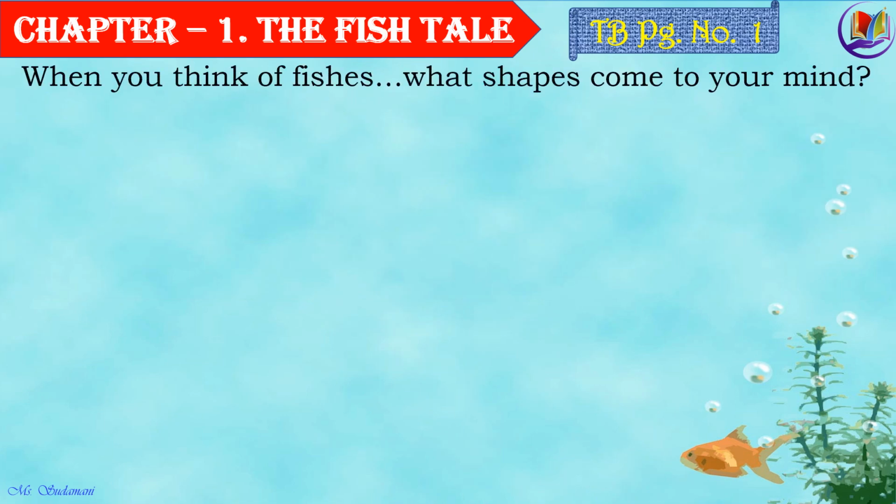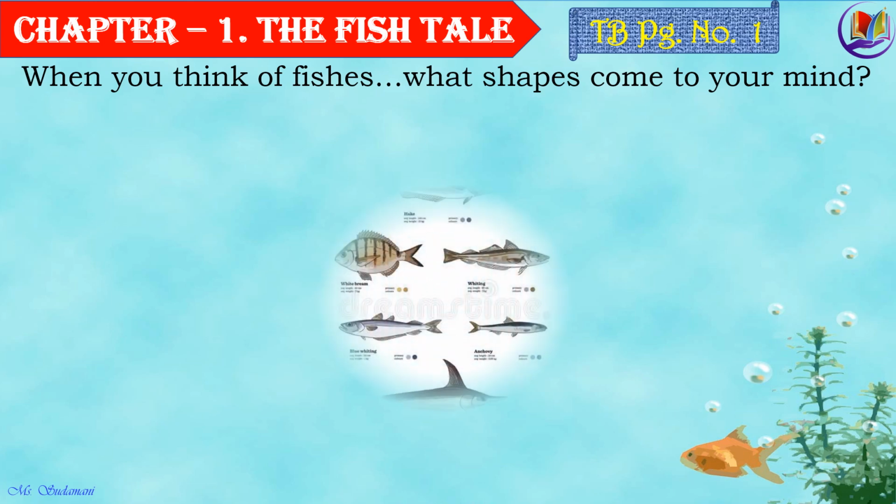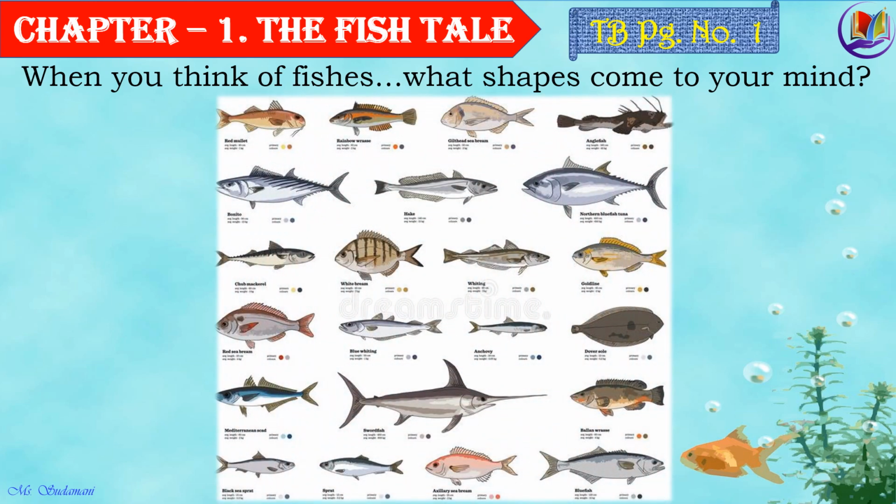Children, when you think of fishes, what shapes come to your mind? Let's have a look. Here in this picture, you can see different sizes of fishes. The shapes of the body structure of each of them are different. Their nose, their eyes, their tails, their fins, each and every part looks different. Isn't it amazing? Such a wonderful creation by God, isn't it?